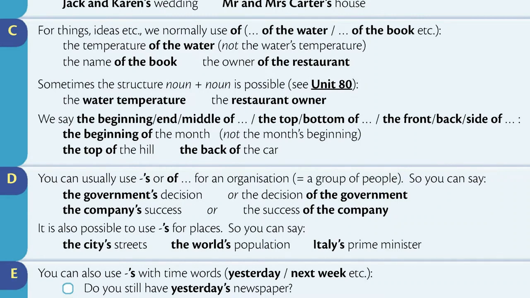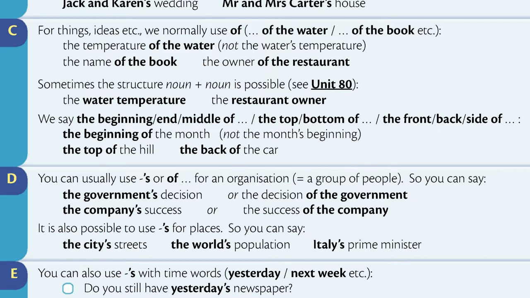Section C. For things, ideas, etc., we normally use "of the water," "of the book," etc. The temperature of the water, not the water's temperature. The name of the book. The owner of the restaurant. Sometimes the structure noun plus noun is possible, see Unit 80: the water temperature, the restaurant owner.